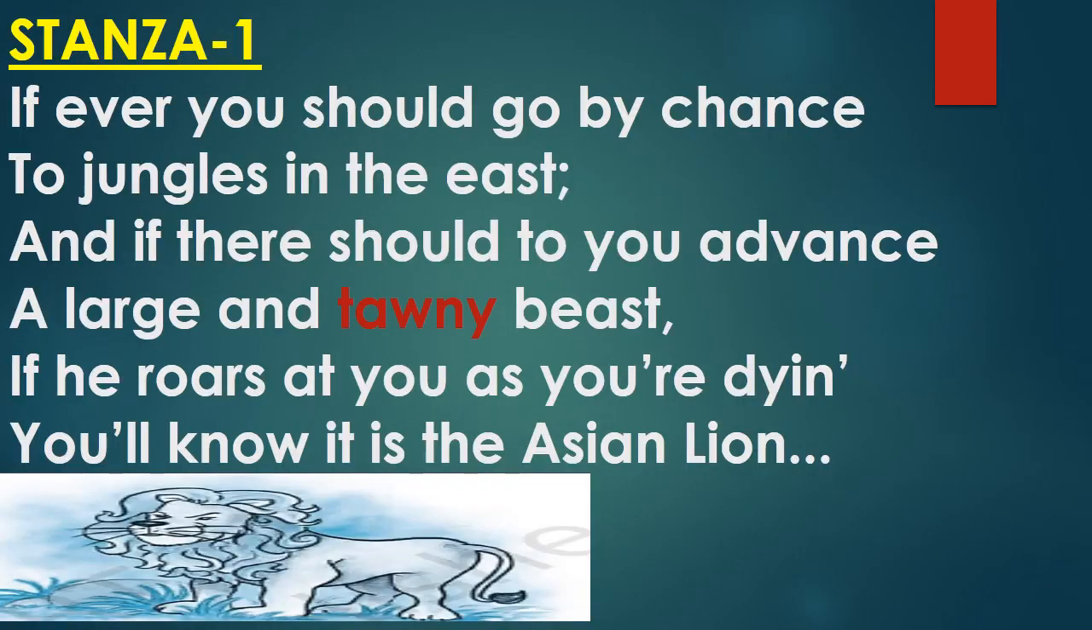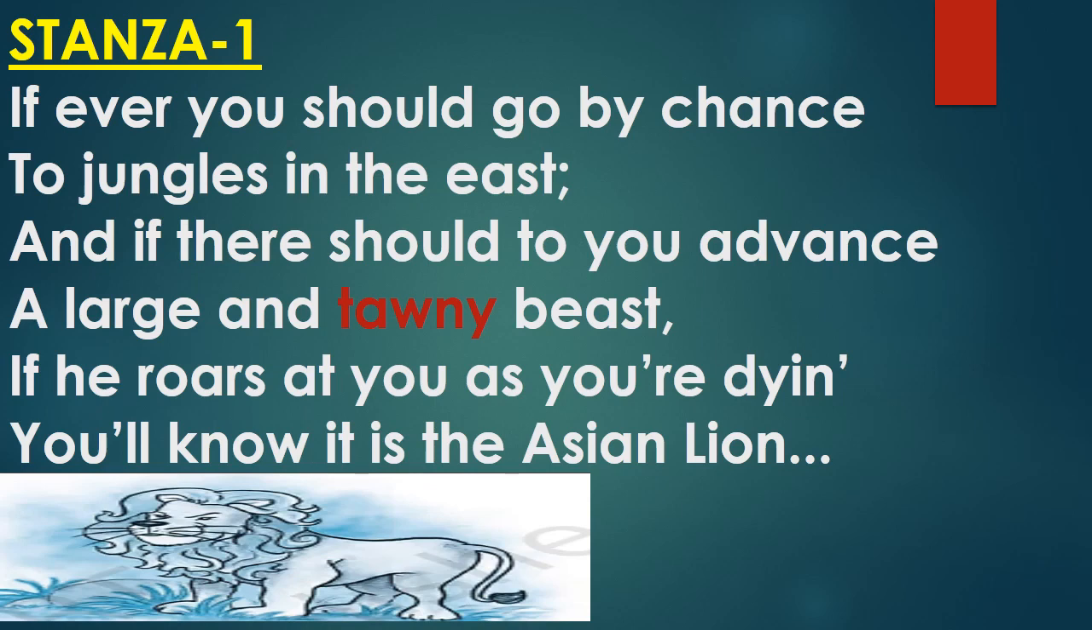Stanza 1. If ever you should go by chance to jungles in the east, and if there should to you advance a large and tawny beast, if he roars at you as you are dying, you will know it is the Asian lion. The east means here the eastern countries. Tawny means brownish yellow. Dye means dying.